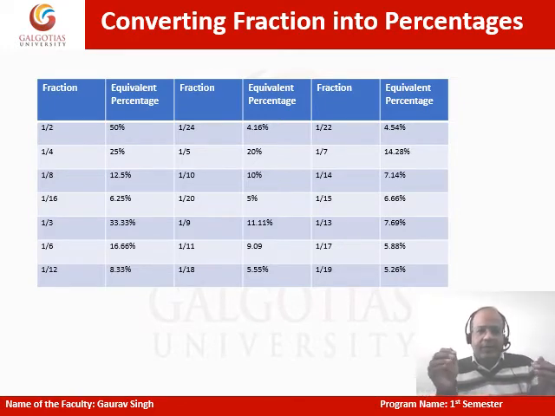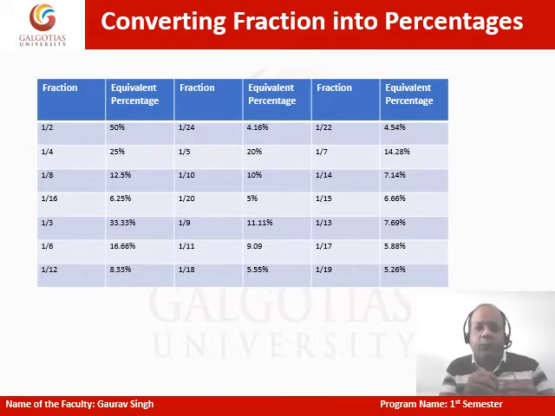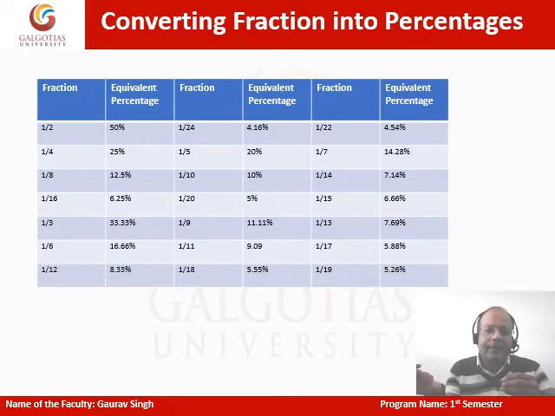Along similar lines, I would be interested in memorizing what 1 by 7 is. So 1 by 7 is going to be 14.28%. If I further halve it, it's going to be 1 by 14, which is 7.14%.